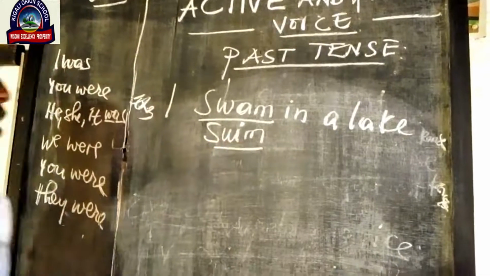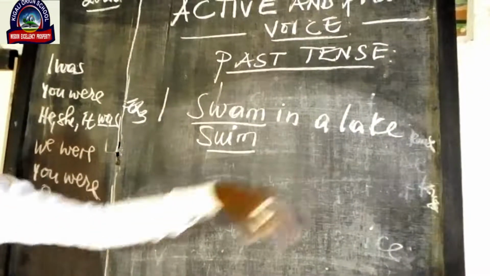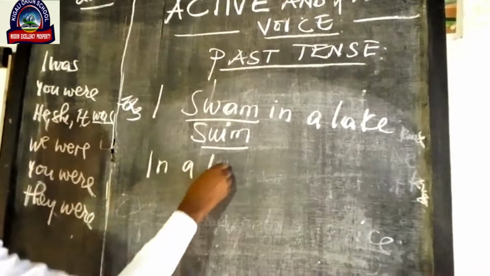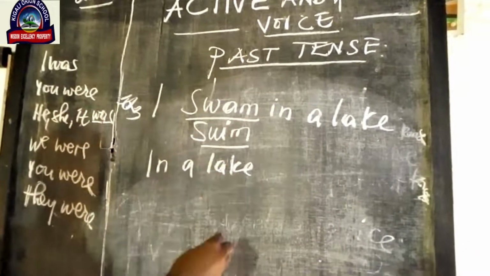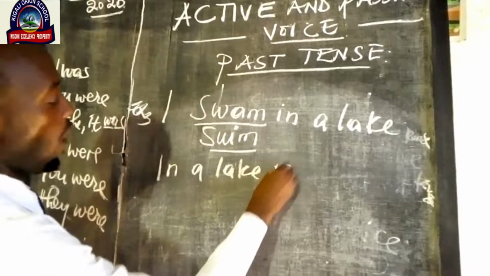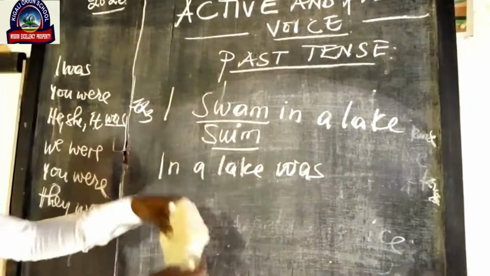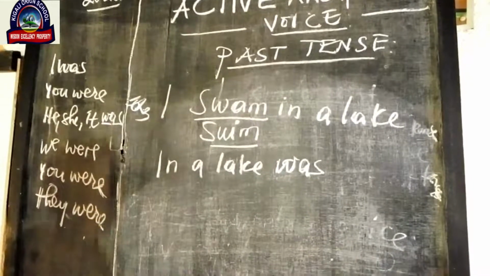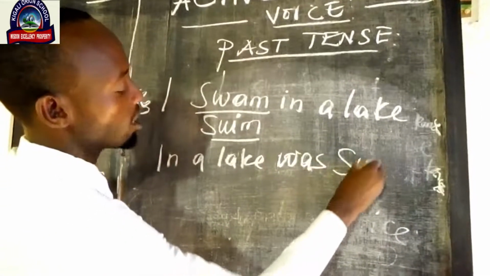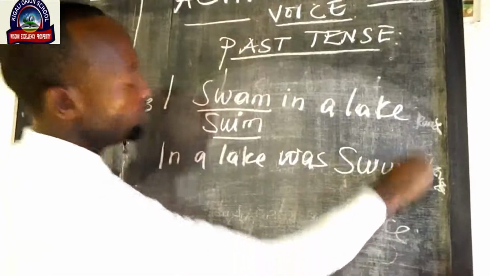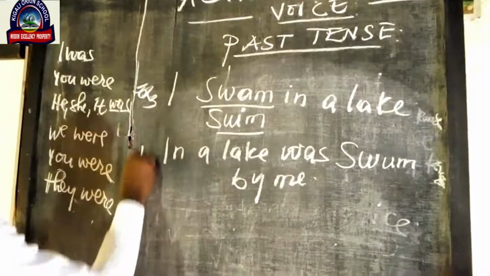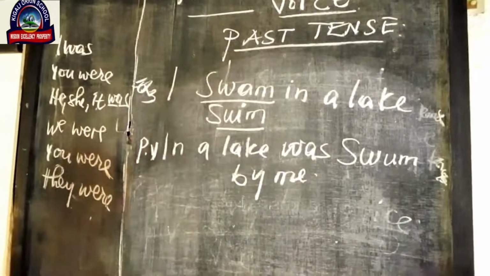This is verb to swim. I swam in a lake. So I say that in a lake was, because this verb to swim is in the simple past. I say that in a lake was swum. That is the past participle of verb to swim, swum by me. That is the passive voice of the third example.